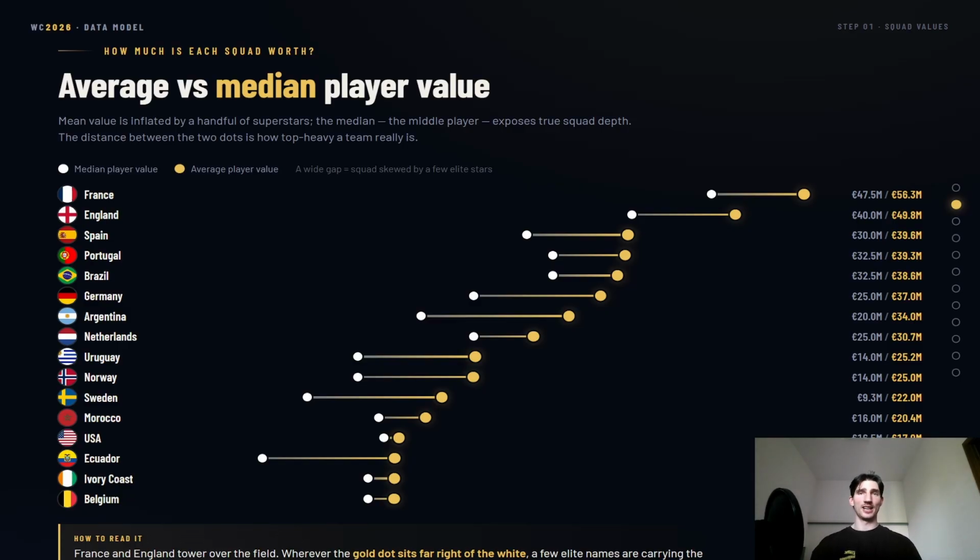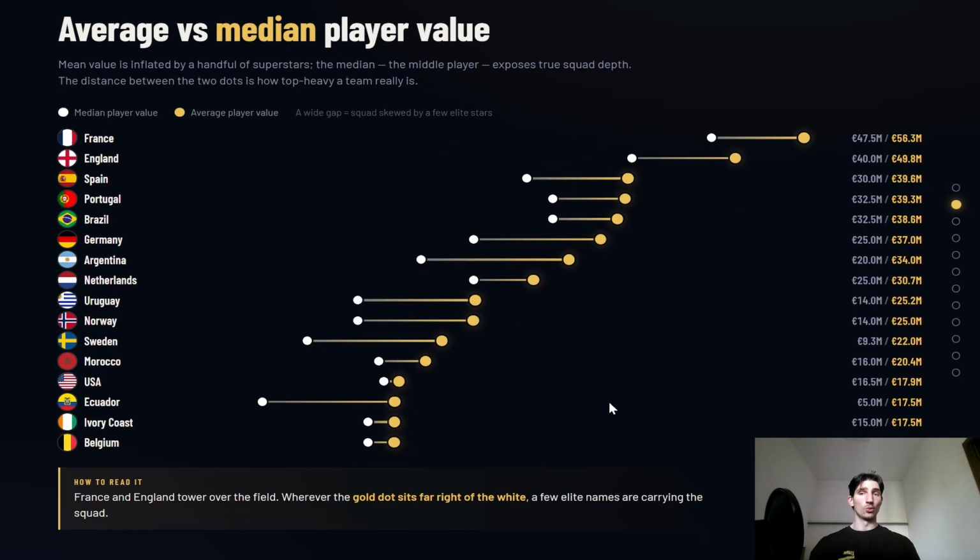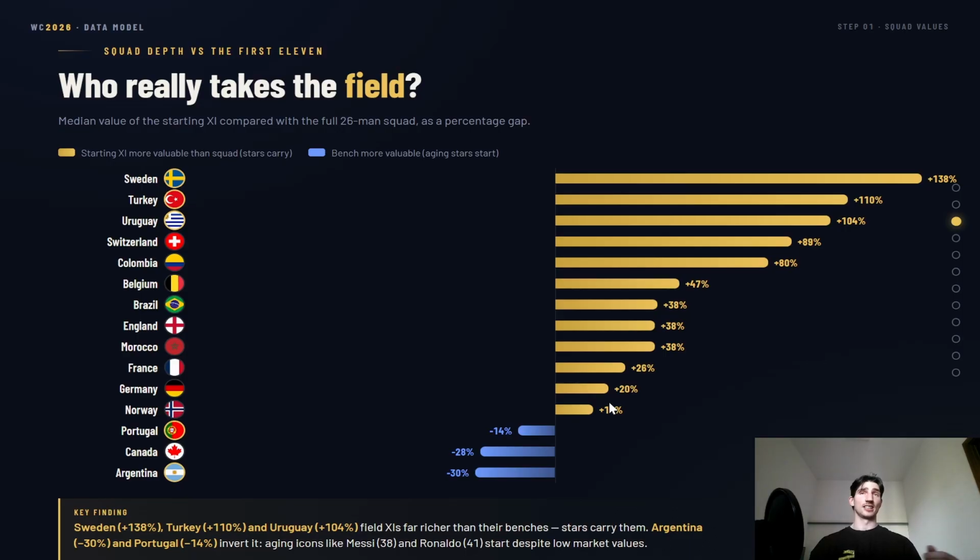Still, if we looked at the median values, the ranking wouldn't change that much, right? Maybe we would have Portugal and Brazil above Spain, and then maybe we would have Netherlands above Argentina, and maybe US and Morocco above Uruguay and Norway, for example, if we look at the median, so the middle value, so how expensive is the middle player in the roster. But speaking about the rosters themselves, it's important to also distinguish between the whole roster and the starting 11.